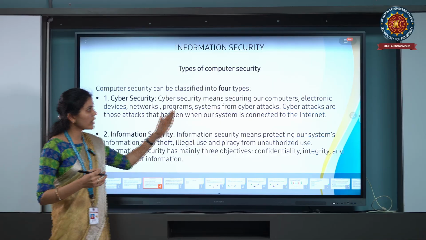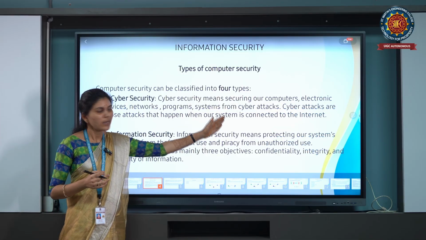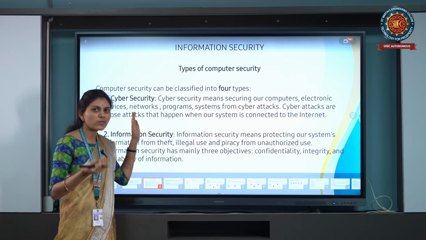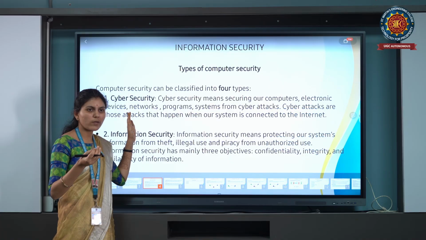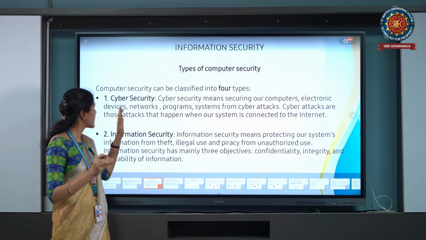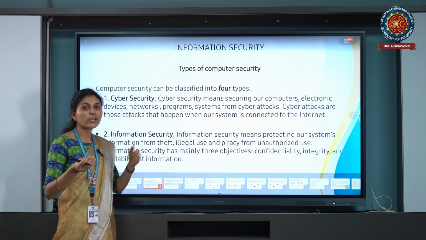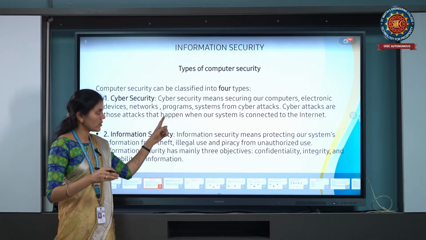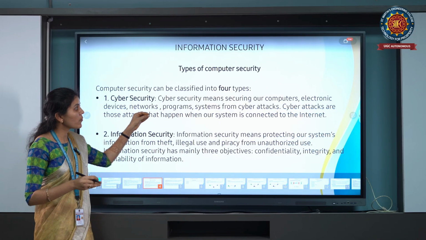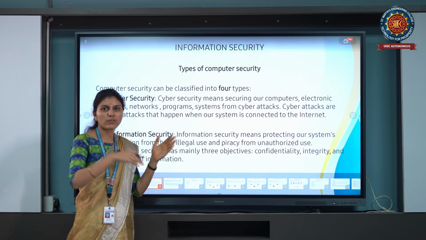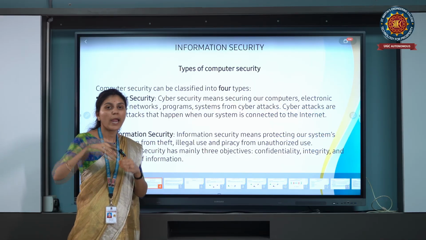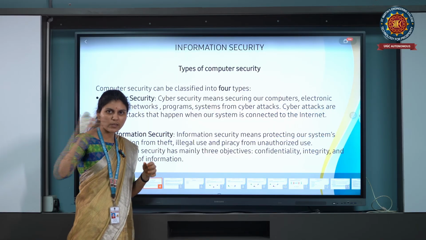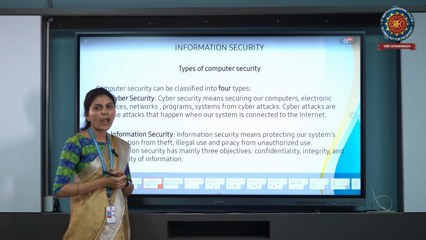Cyber security is nothing but securing our computers, securing our electronic devices, systems, networks, and our system requirements, which means programs. Whenever we are sending information from one place to another with the help of a network, at that time, in the middle, the attacker may hack the information. That is a cyber attack.